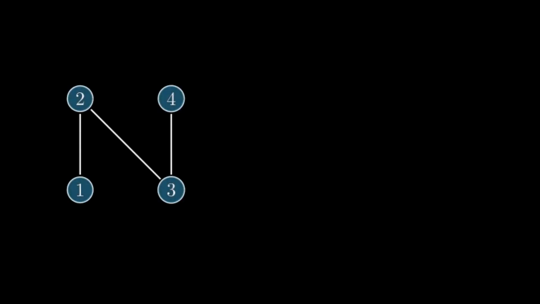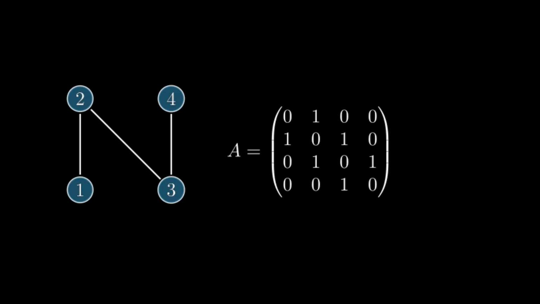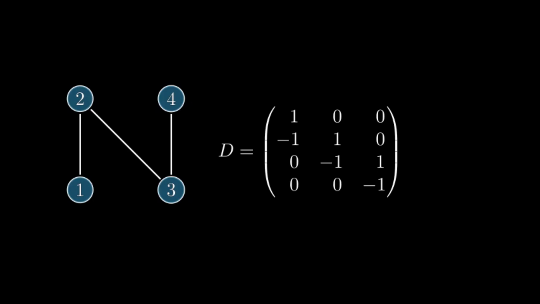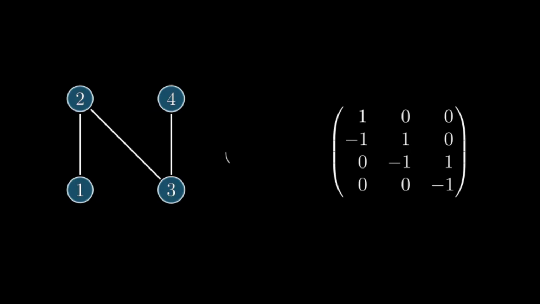As a quick reminder of graph theoretical notation for networks, a graph can be represented by its adjacency matrix, in which each component contains the information of whether two nodes are connected or not. Another important object is the incidence matrix, which has a column per edge in the network. The 1 and -1 elements represent the two endpoints of the edge. In this work, we consider undirected networks, so the ordering of the 1 and -1 is arbitrary. One important property of the incidence matrix, which we will use later, is that if we multiply it from the left by a row vector full of ones, represented with this symbol, by construction we will always obtain 0 as a result.